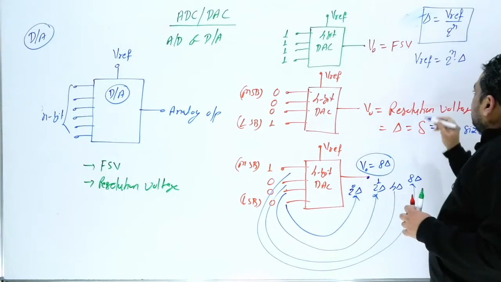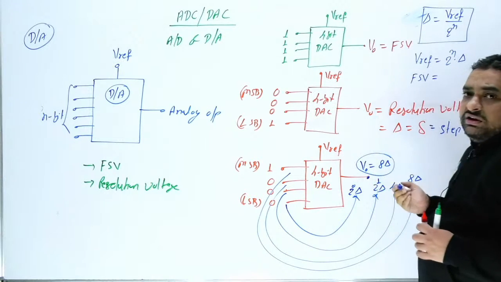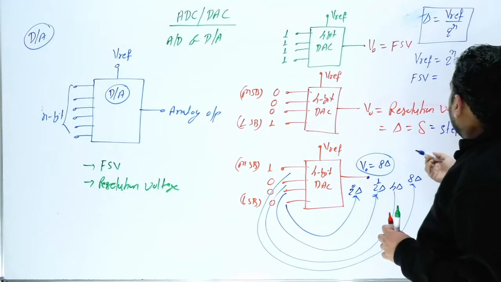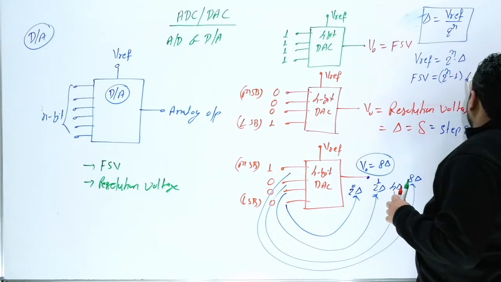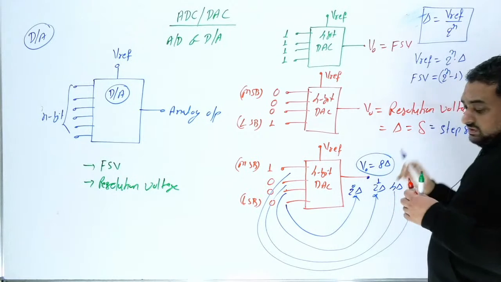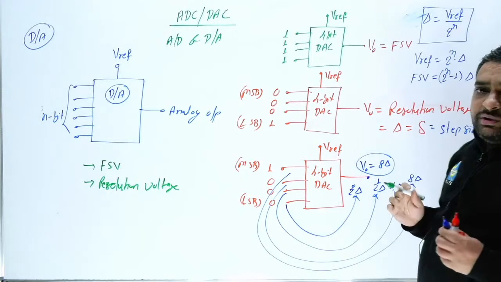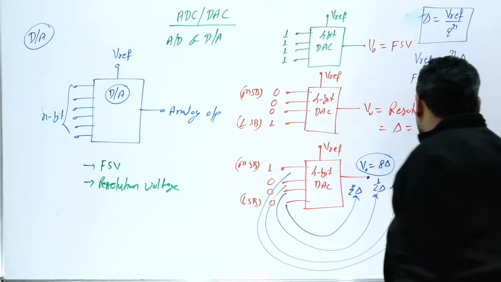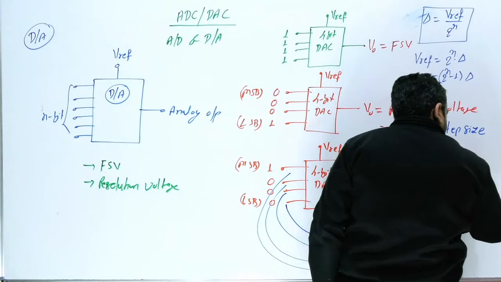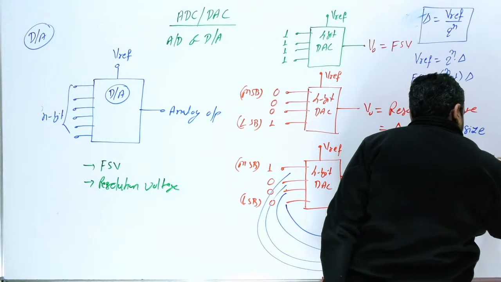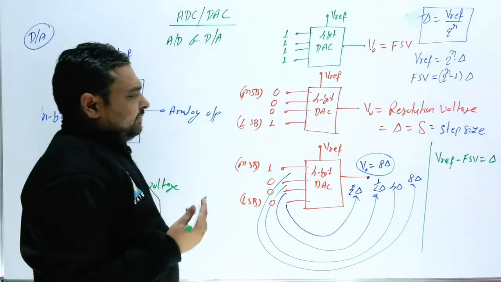Now similarly, what is FSV, the full scale voltage? The full scale voltage formula we can write as 2 raised to power n minus 1 times del. So what is the difference between these two? Remember this difference: V reference and full scale voltage differ by the step size. V reference minus full scale voltage is nothing but the step size. This is a voltage, not a percentage. So remember this.